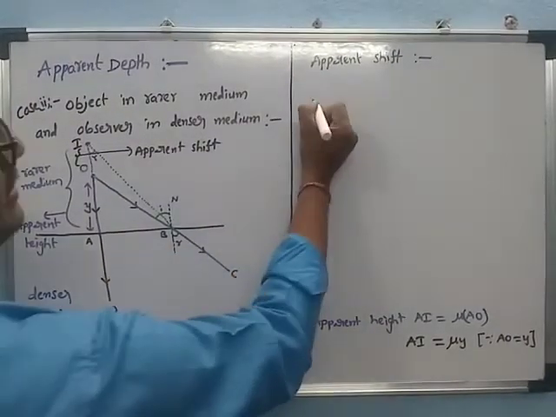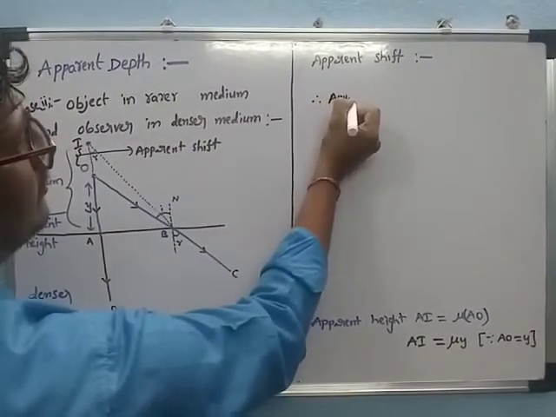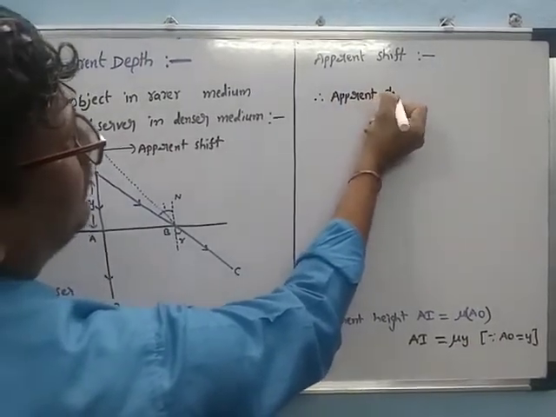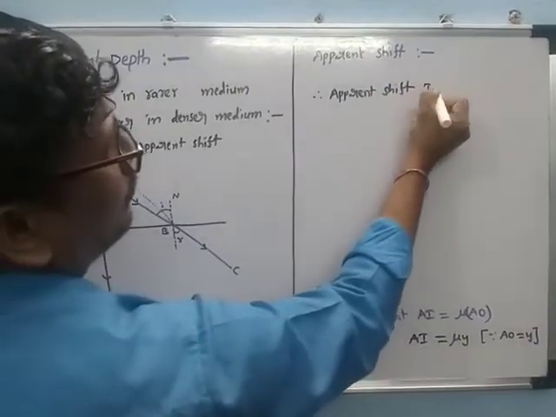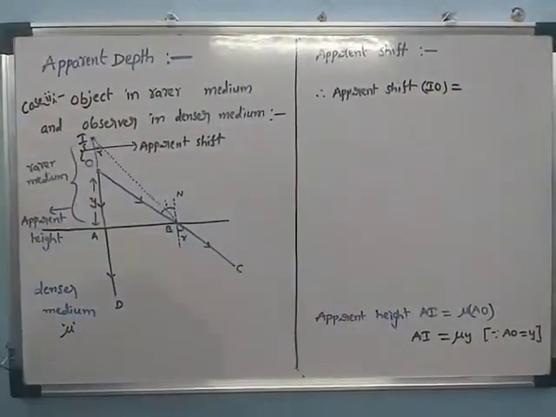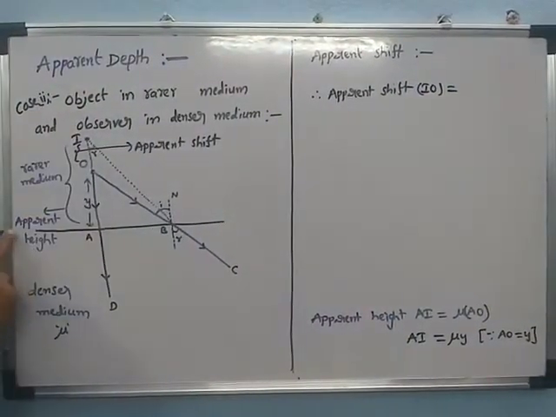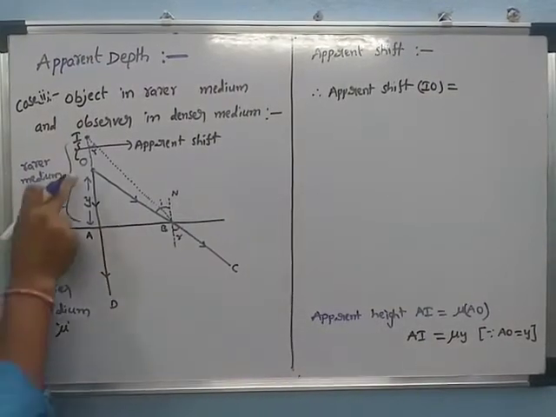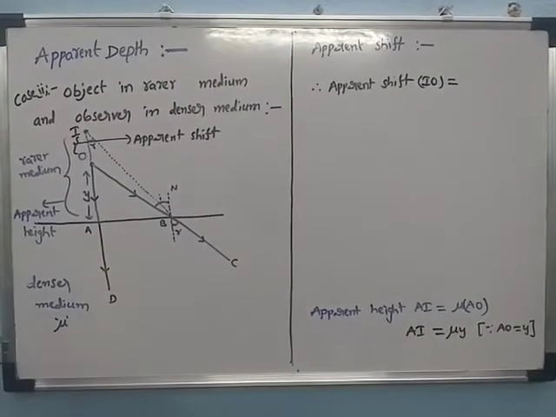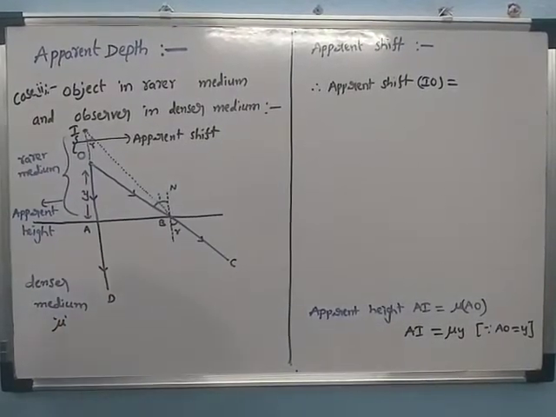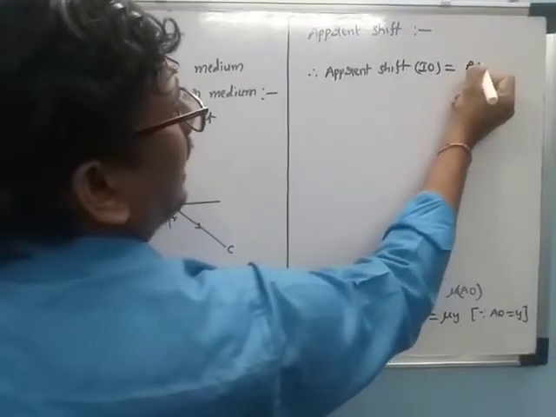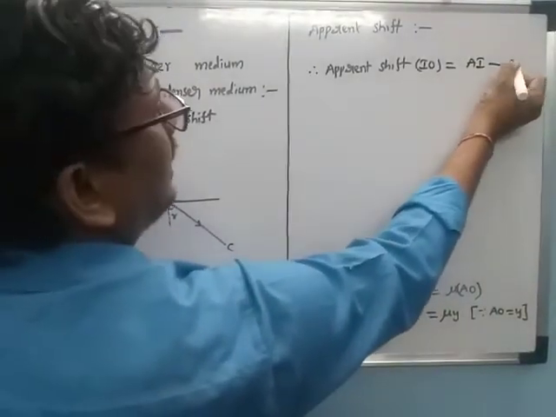Therefore, the apparent shift, that is I to O, is equal to the total distance, that is the apparent height minus the actual level of the object height. That is equal to AI minus AO.